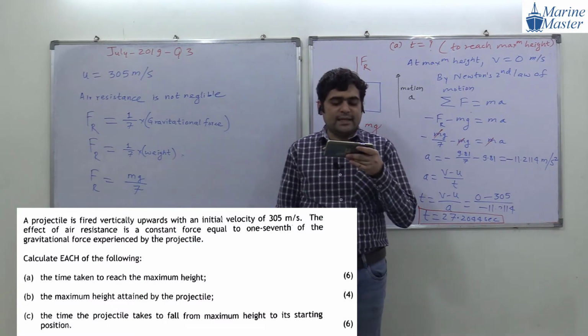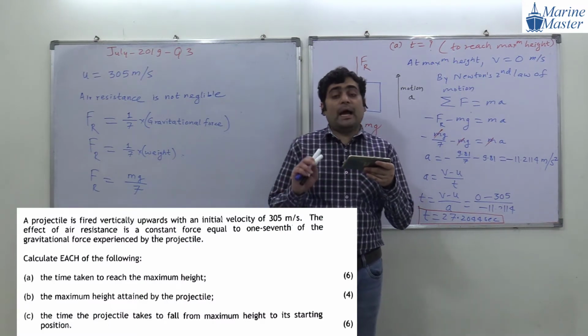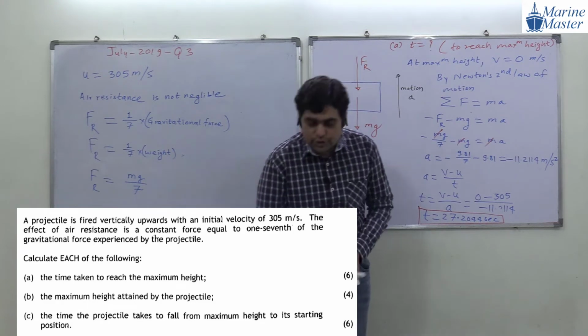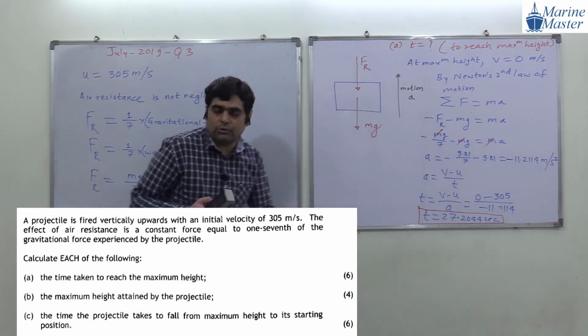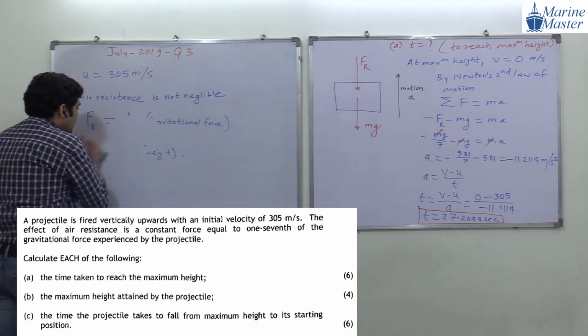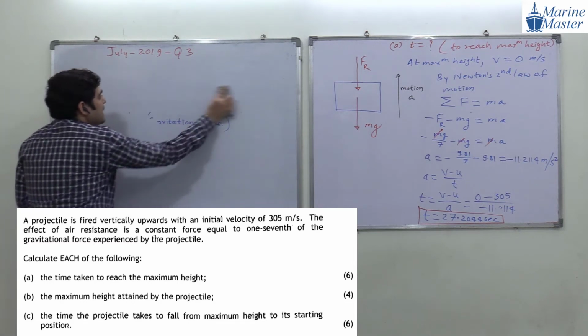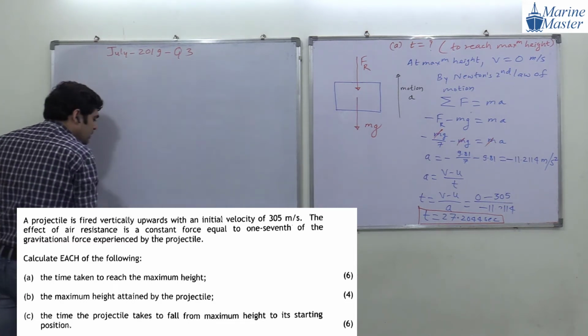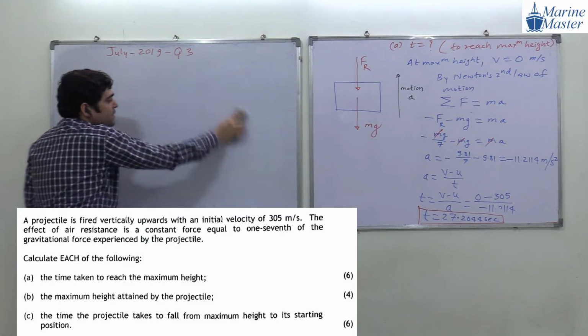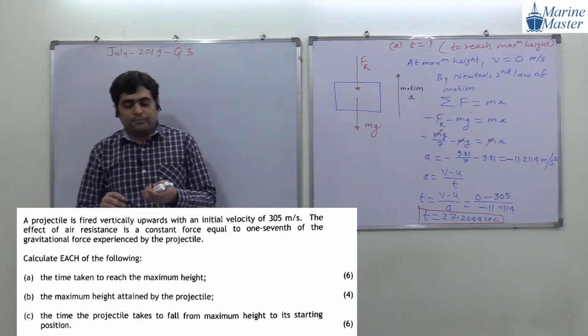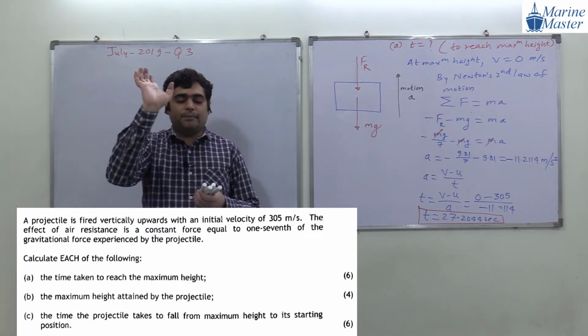Now guys, what are they asking us in the B part? The maximum height attained by the projectile. So what is our target in the B part? What do we have to find out in the B part? In the B part we have to find out the maximum height attained by the projectile. That is our target.